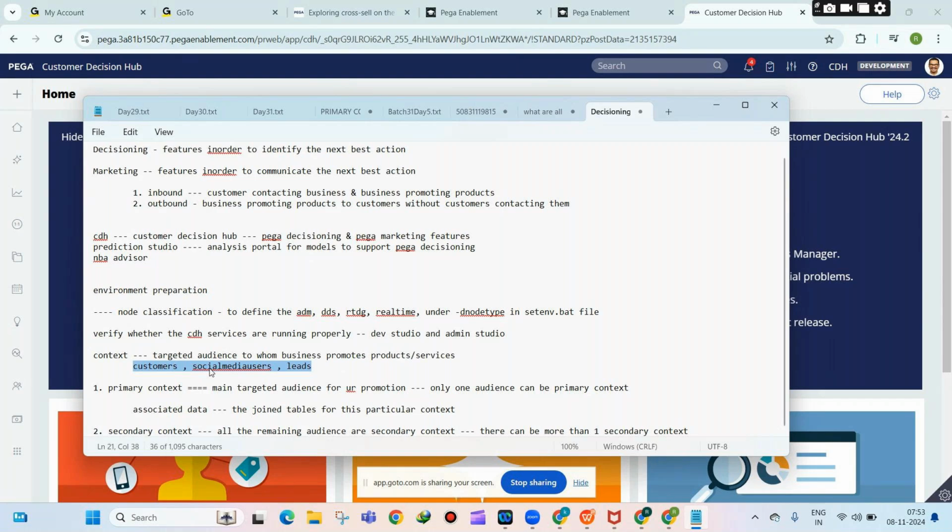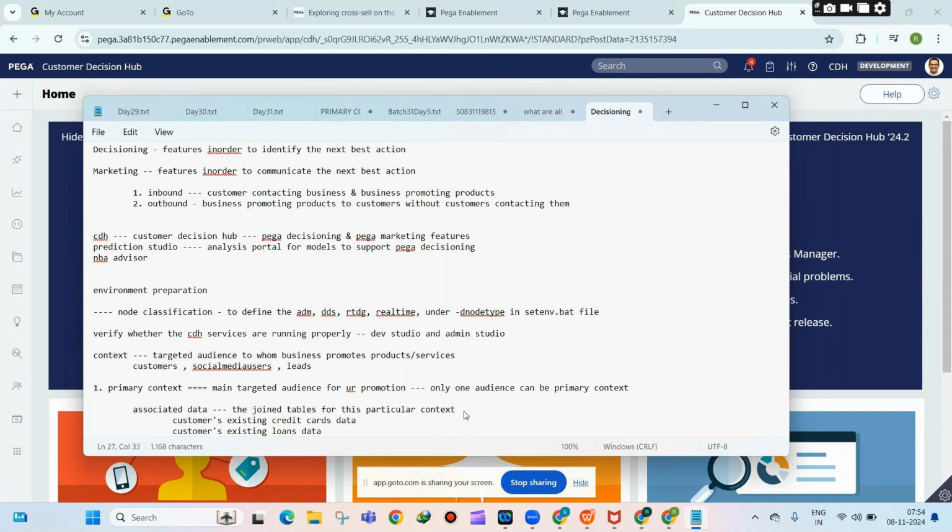Now, for every audience, there will be some associated data, right? That means, for example, this customers can have some debit cards, some credit cards, right? This is a banking project, right? So, associated data in this banking perspective is customers' existing credit cards data, or customers' existing loans data, like this.